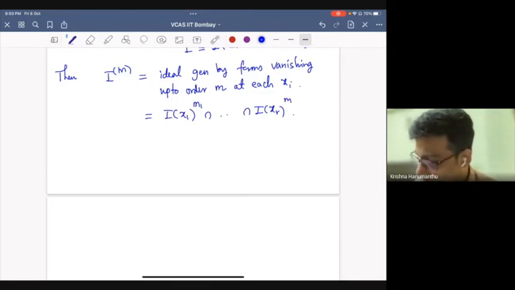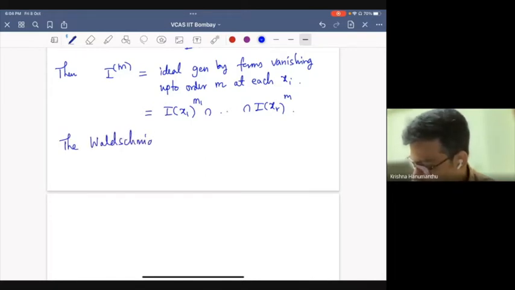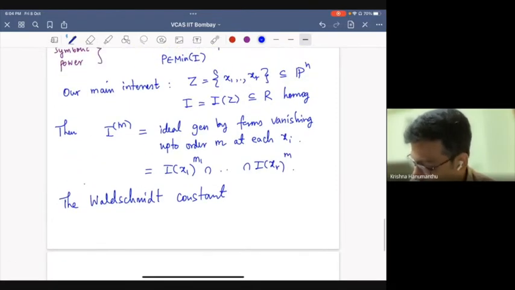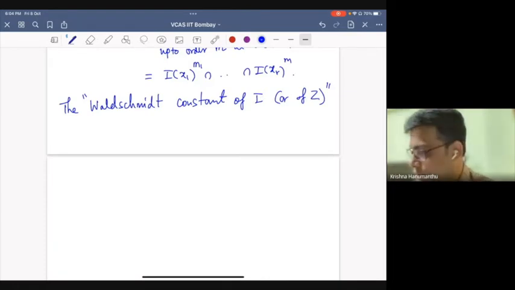And one of those important conjectures or questions is related to this Waldschmidt constant. The Waldschmidt constant, you can in general define it for ideals. In our situation, we can think of it as of Z, because I want to connect this to the Seshadri constant of Z,